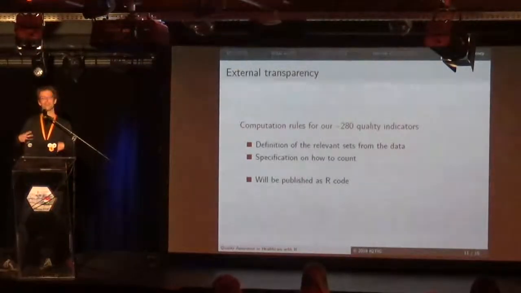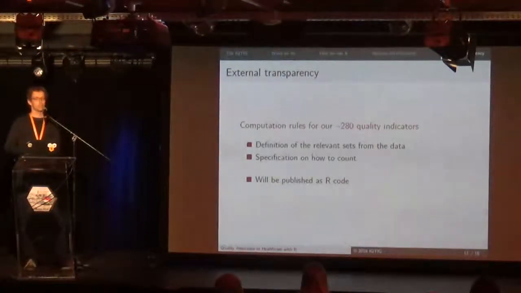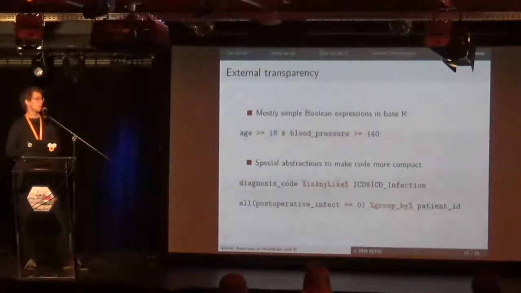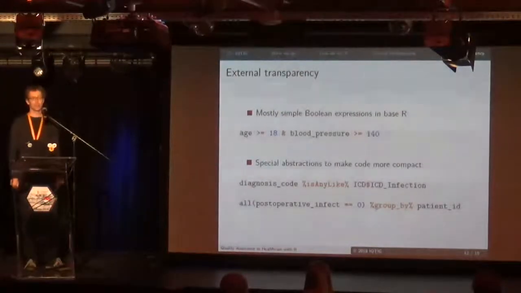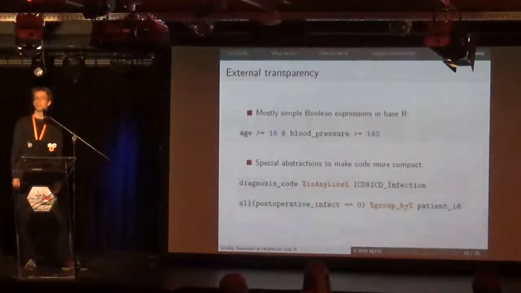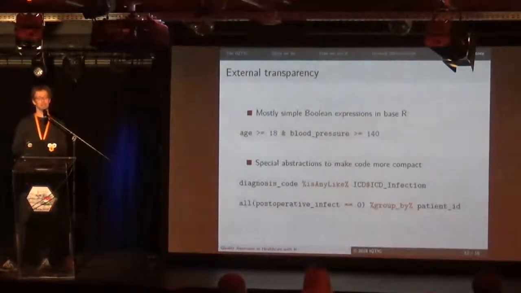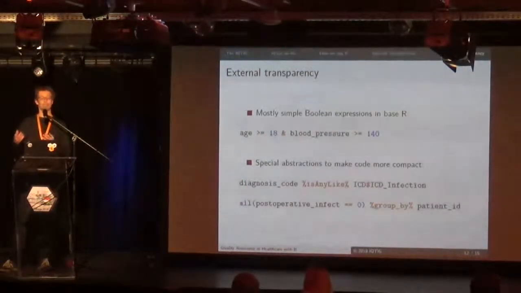We also use R in external communication, so it's not only internal use of R. The computational rules I was talking about for our about 280 quality indicators will be published as R code starting this year. So far we were publishing pseudocode. These computational rules mostly amount to very simple Boolean expressions that you can see at the top of the slide, but they can also be much more complex R scripts or contain some special abstractions, as you can see on the bottom here, where we will provide code for these expressions, maybe in the form of an R package in the future.